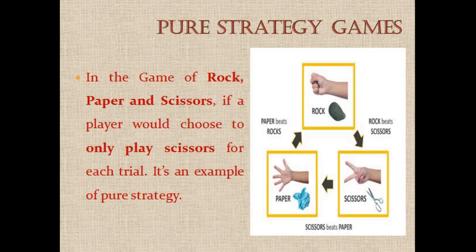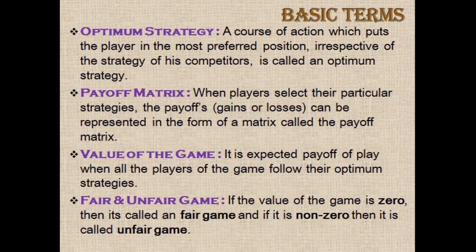In the game of rock, paper and scissors, if a player chooses to play only scissors in each and every independent trial, it is an example of pure strategy. Here the pure strategy is choosing scissors only. Optimum strategy is the best strategy for the player, and at the same time it would be inconvenient to his opponents.